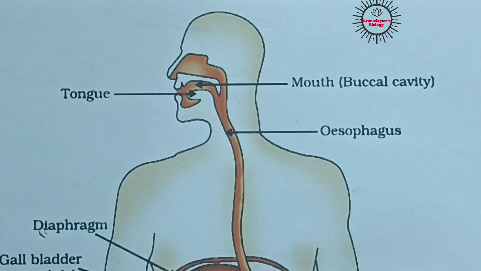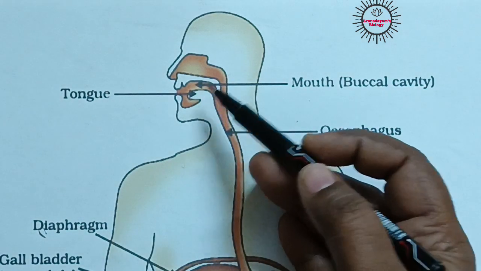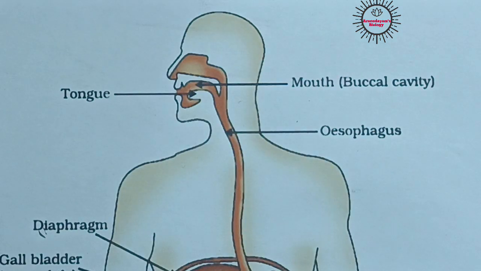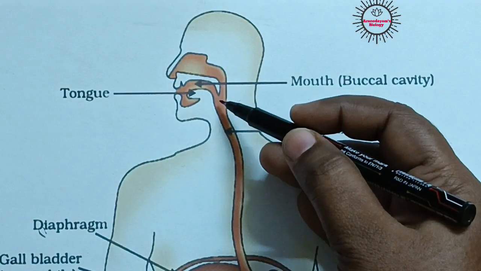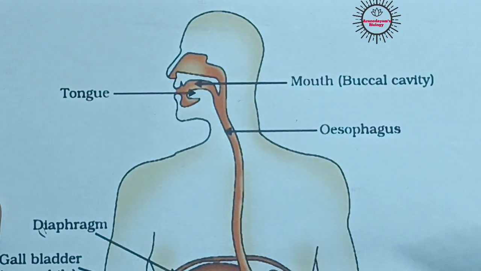Did you understand? The saliva mixes with the smaller particles of food masticated by the teeth into a smooth, soft and slippery substance. Then the food will easily slip into the next part of our digestive tract.